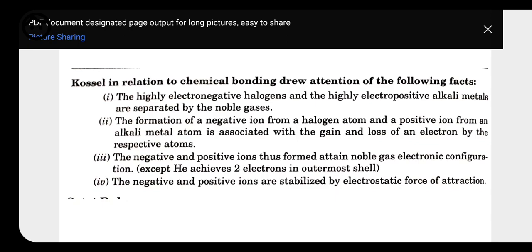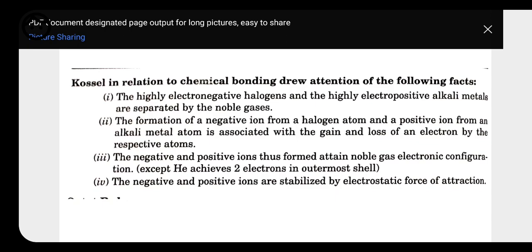Next, the highly electropositive alkali metals, the ones present on the very left side of the periodic table, are called alkali metals. Why? Because they are highly electropositive. So they are different from the noble gases. When they combine with one another, the formation of an ionic bond takes place. Second, the formation of a negative ion from a halogen atom and a positive ion from an alkali metal atom is associated with the gain or loss of electrons by the respective atom.